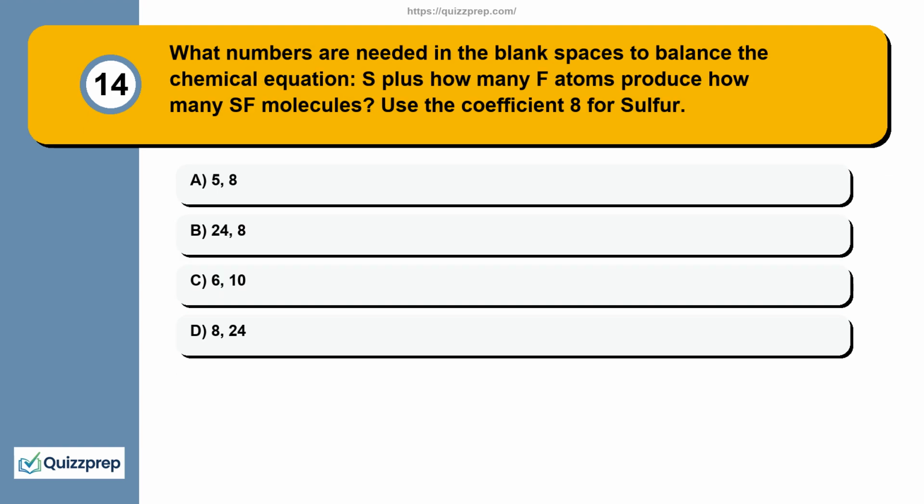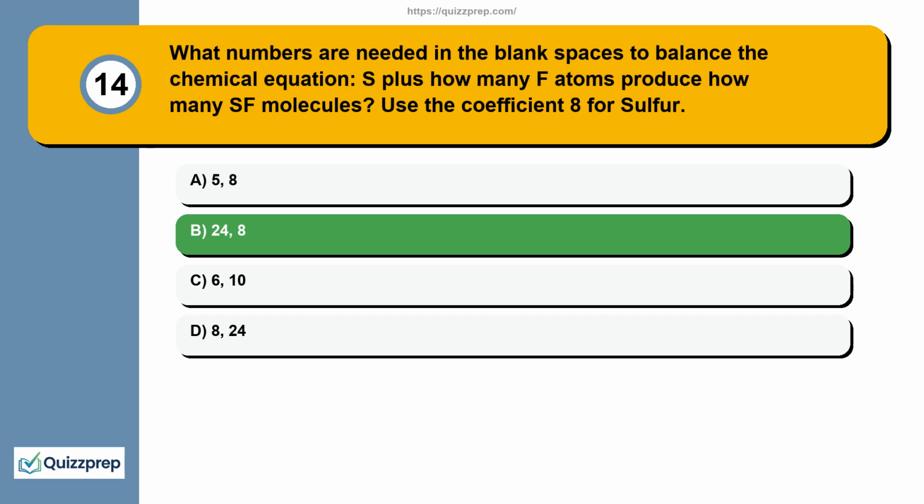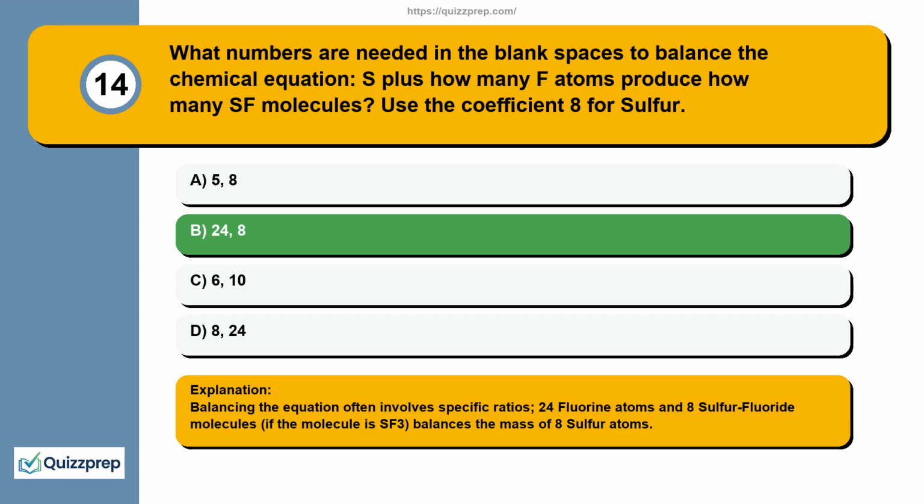Question 14. What numbers are needed in the blank spaces to balance the chemical equation, S plus how many F atoms produce how many SF molecules? Use the coefficient 8 for sulfur. 5, 8, 24, 8, 6, 10, 8, 24. Balancing the equation often involves specific ratios, 24 fluorine atoms and 8 sulfur fluoride molecules. If the molecule is SF3, this balances the mass of 8 sulfur atoms.